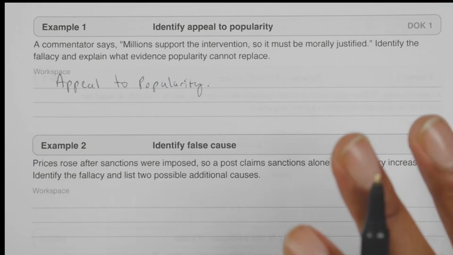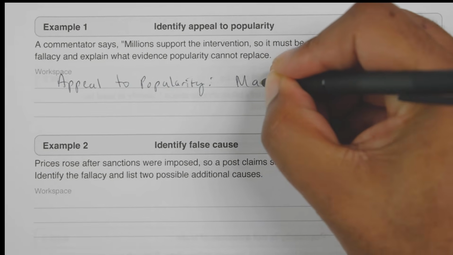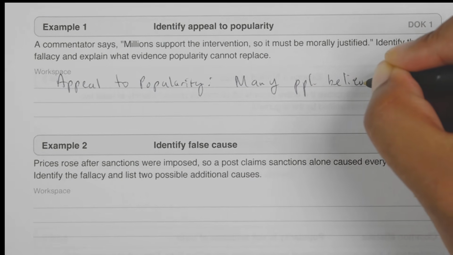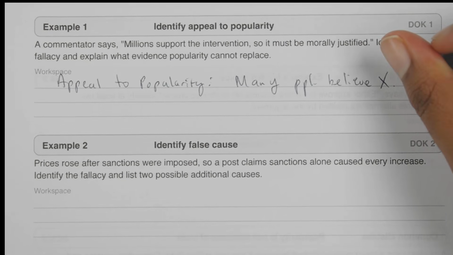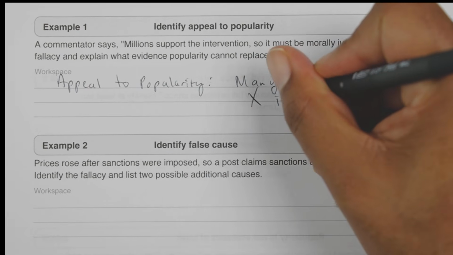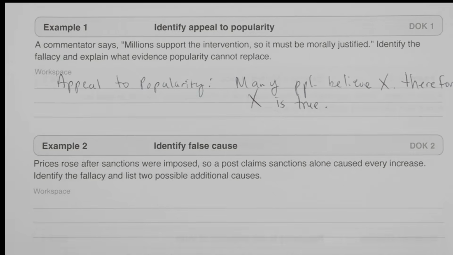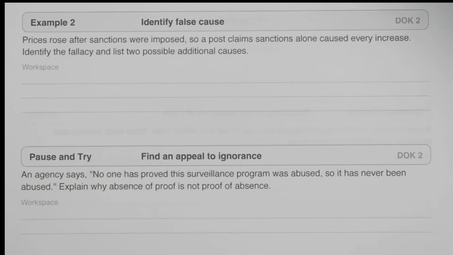An appeal to popularity. In logical form, it's essentially saying many people believe X, therefore X is true. And that's not the case. Popularity cannot replace evidence. We would still need to examine the facts and arguments that support the invention itself. So that's an appeal to popularity fallacy.